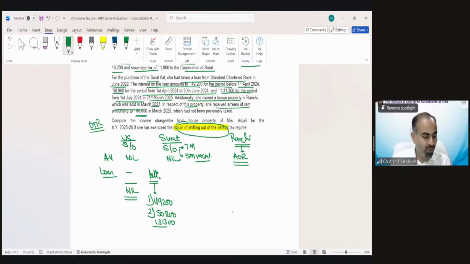Out of this, these are our current year interest, and the 49,200 is called pre-construction period interest. Can you tell me the treatment of this pre-construction period interest? How much is it going to be allowed in this case?